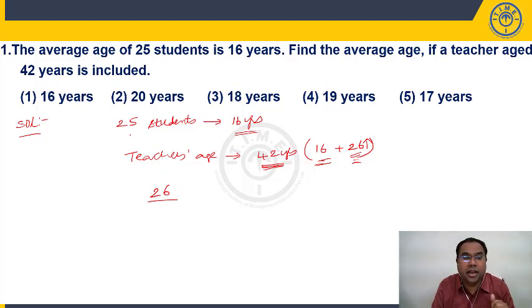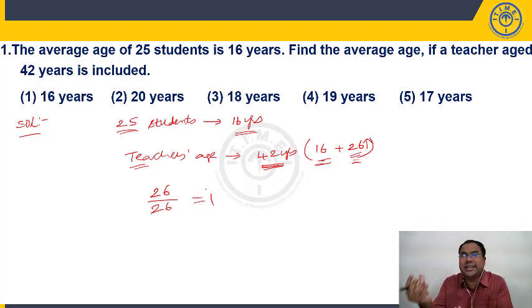This extra 26 years, you have to distribute among the people in the group. How many people are there? Don't say 25. 25 students are there, but now the teacher is getting added to the group, so the total number of people will be 26. Say there are 26 chocolates and you have to distribute to 26 people. Each one will get how much? 1. So the teacher is carrying 26 years extra.